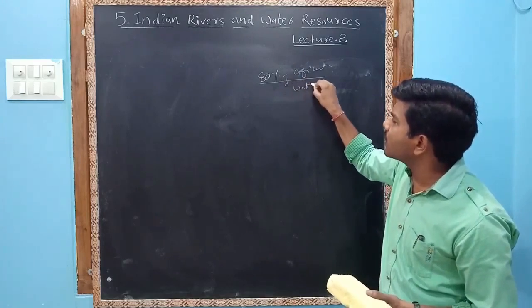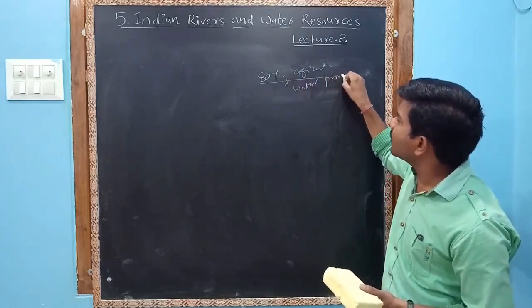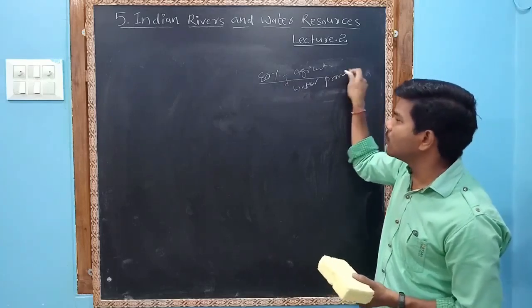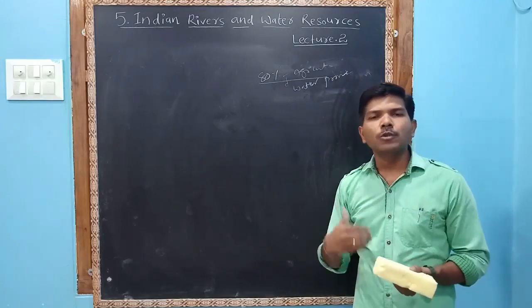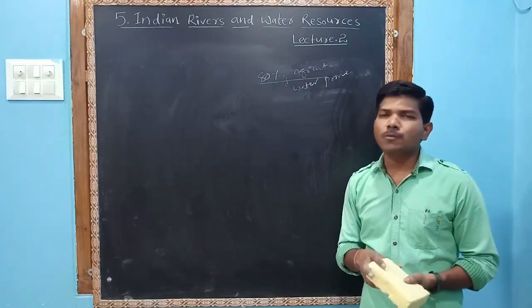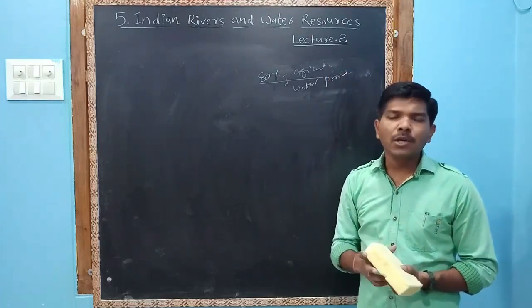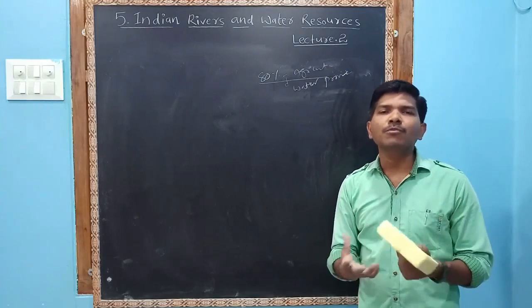Water facilities need to be created for agriculture. But what is happening? Those people who have more money go for their tube wells, and those people who depend upon rains or canal irrigation are unable to get sufficient water.